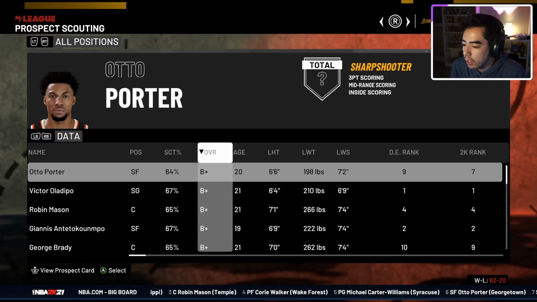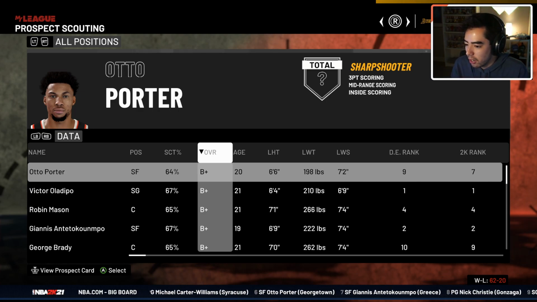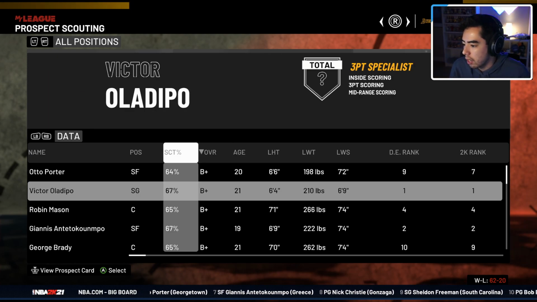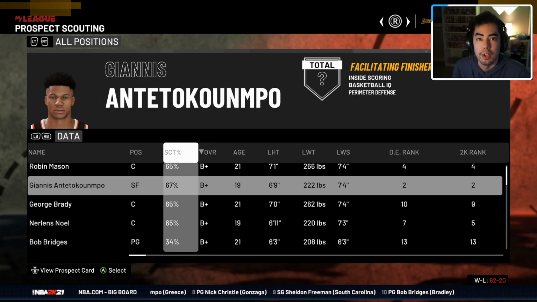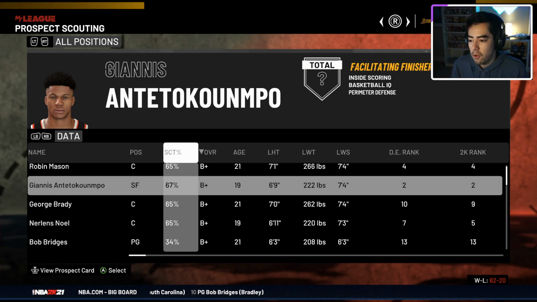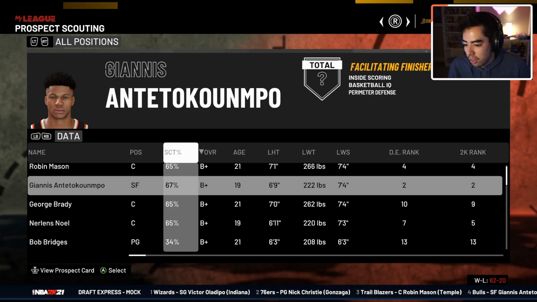So here we go. The 2013 NBA draft class is what we rolled onto, and I know you guys see it. So Otto Porter is apparently the best player in this draft. Victor Oladipo right behind him. We got a couple of auto-generated players here, but yeah, the big one. Giannis enters the league in year number 3. Wow, who will get Giannis, and how much will Giannis dominate in this league when there's not a lot of talent right now in the league?